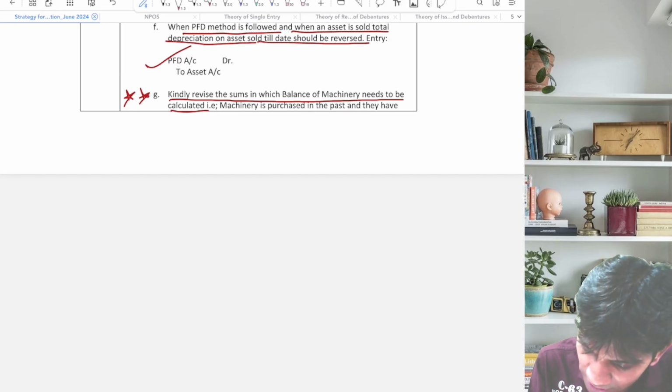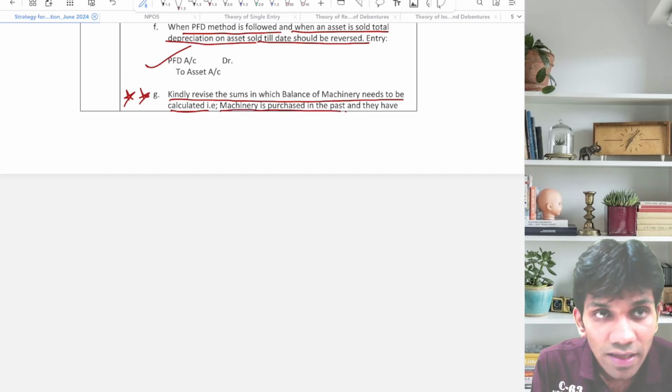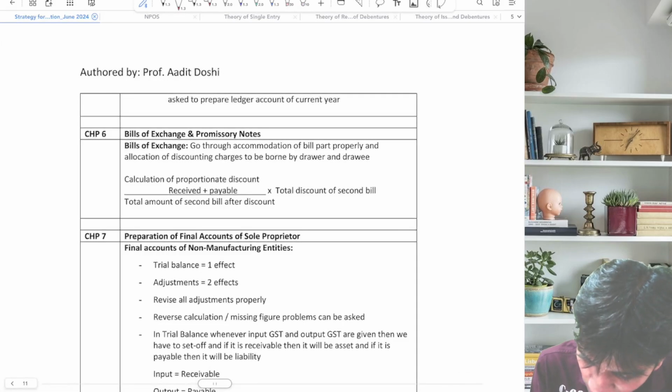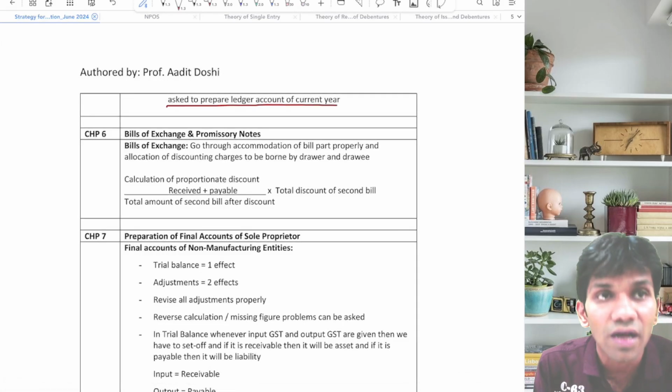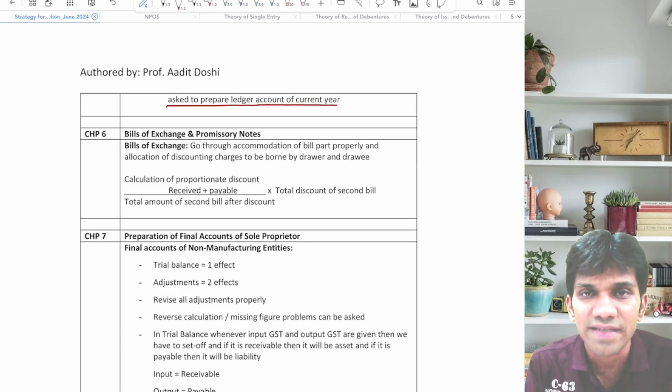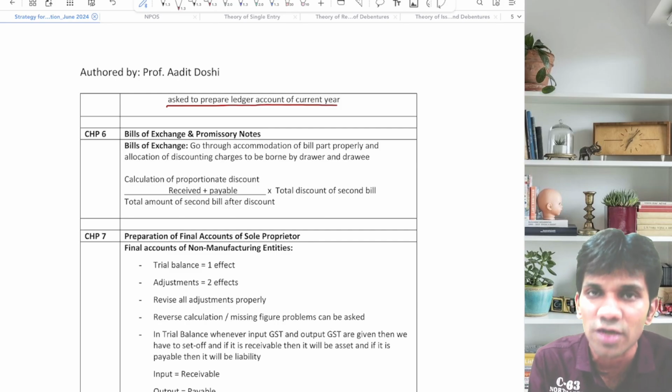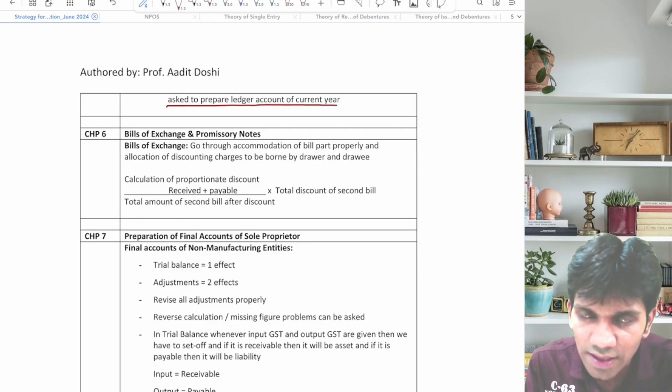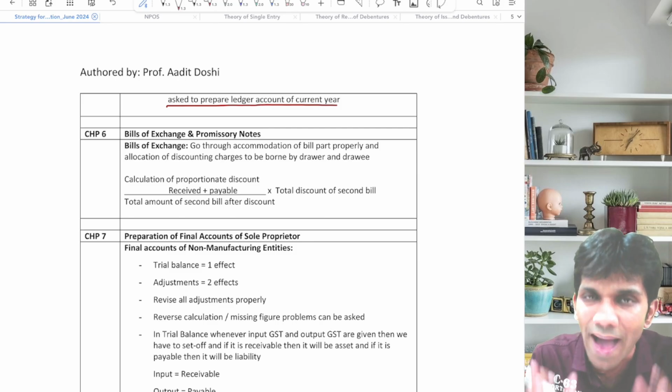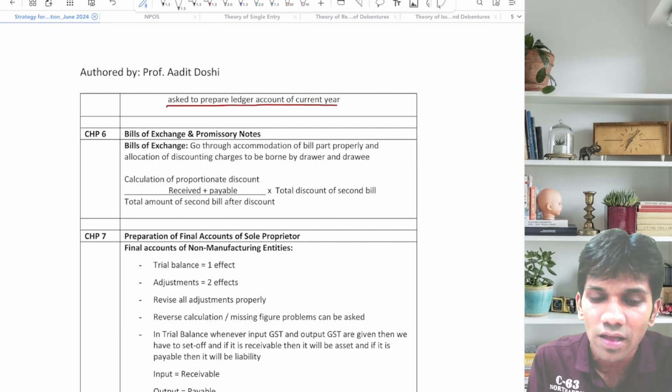So that is, machinery is purchased in the past and they have asked to prepare ledger account of the current year. So basically you have purchased machinery in the past but you are supposed to prepare ledger account of the current year. Then you are supposed to calculate the balance and then proceed with the sum.